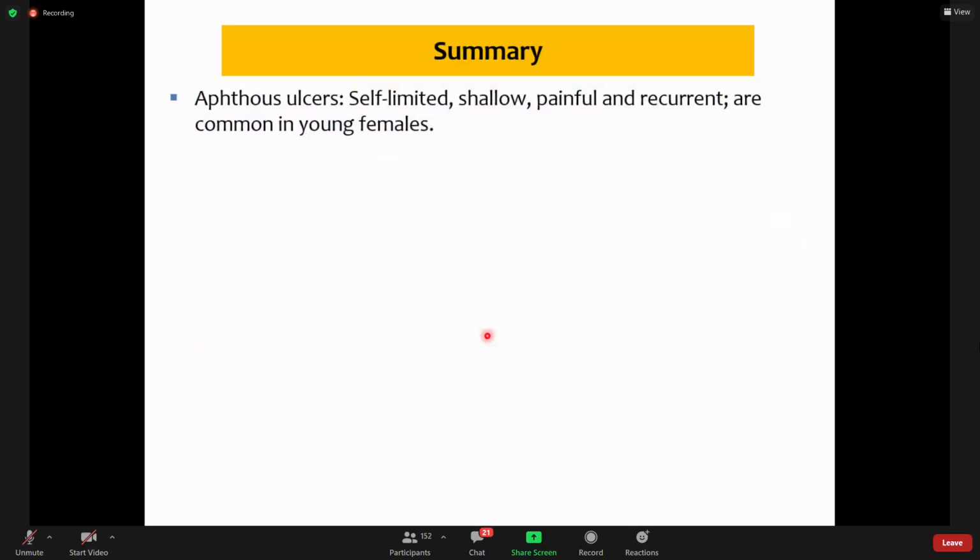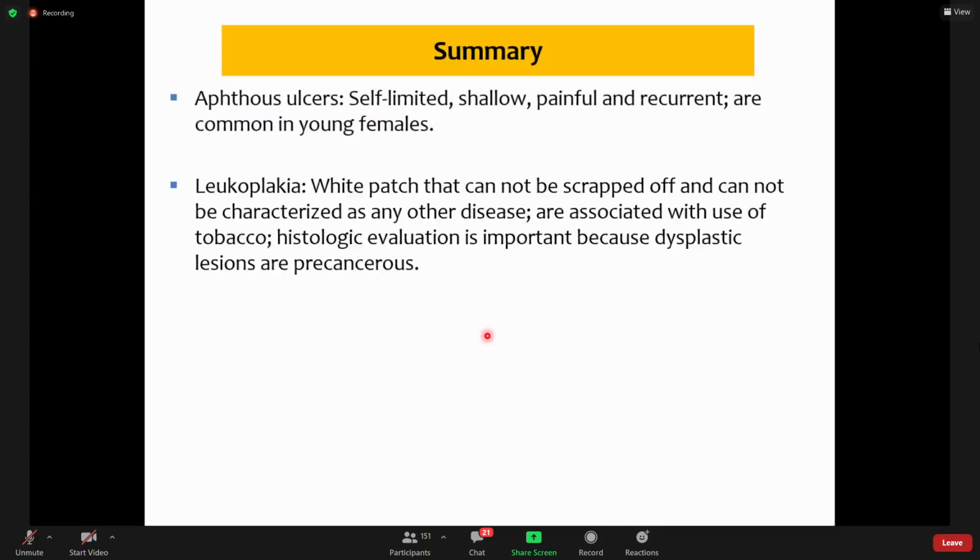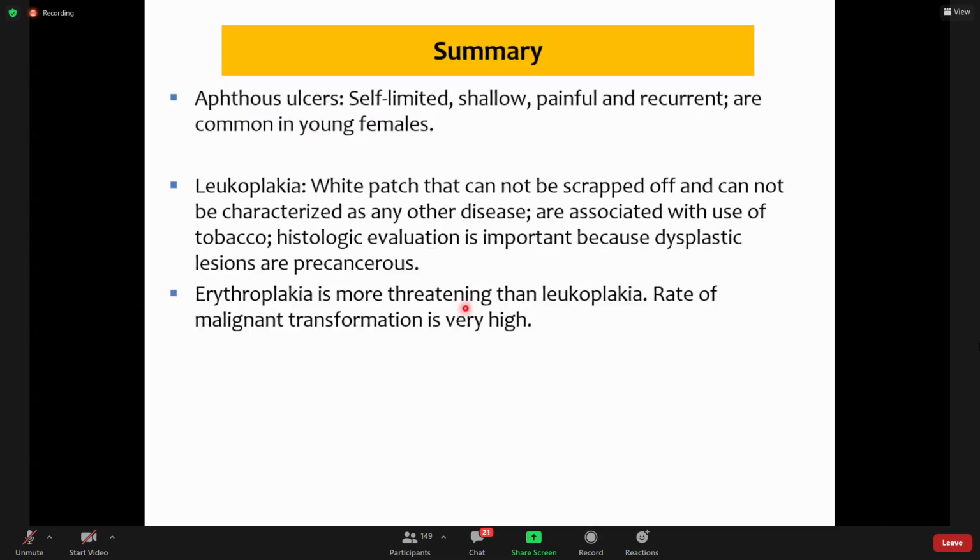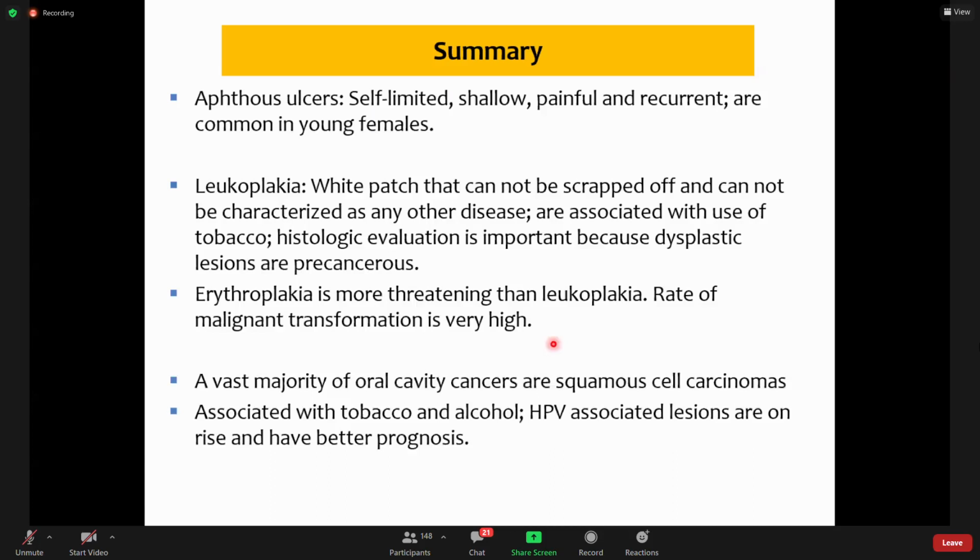Now summary. Aphthous ulcers are self-limited, shallow, painful and recurrent, and are common in young females. Leukoplakia are white patches that cannot be scraped off and cannot be characterized as any other disease. They are associated with use of tobacco. Histological evaluation is important because these plastic lesions are precancerous. Erythroplakia is more threatening than leukoplakia. The rate of malignant transformation is very high.